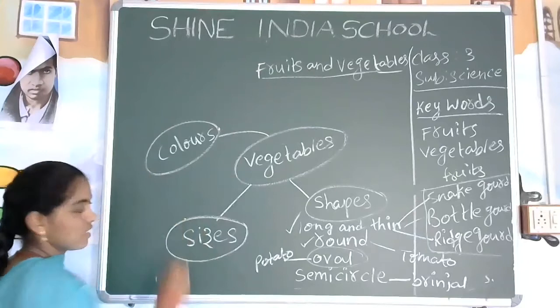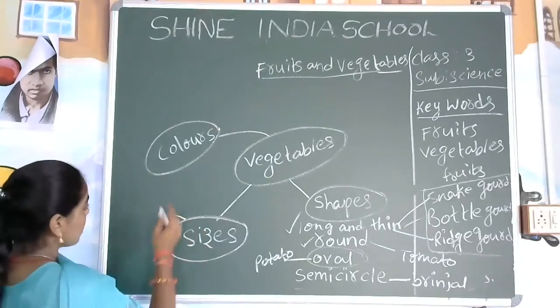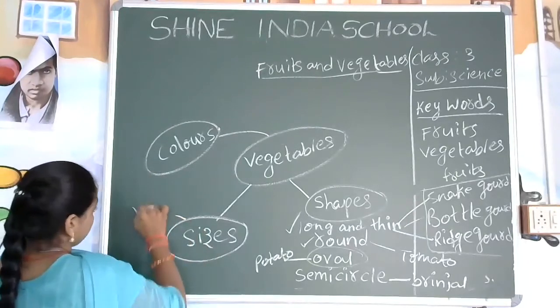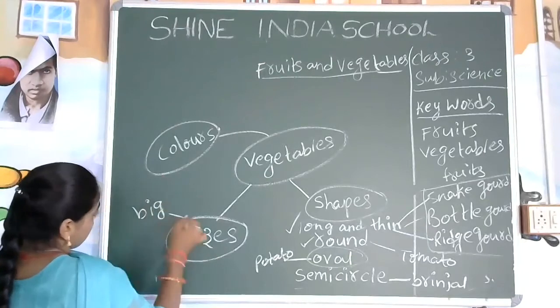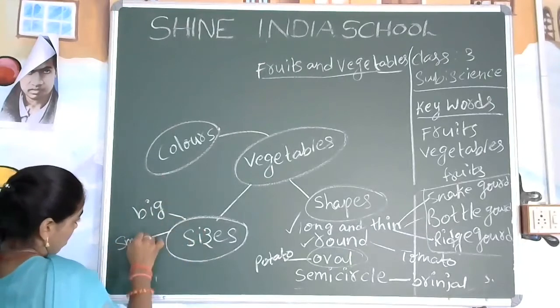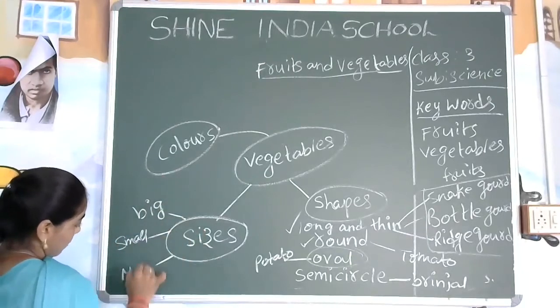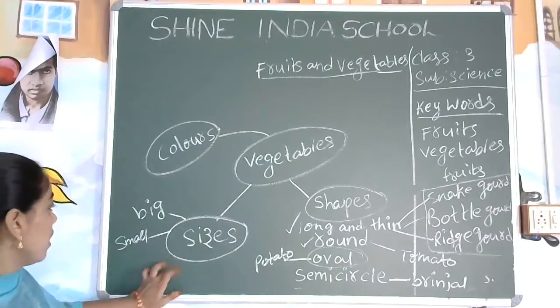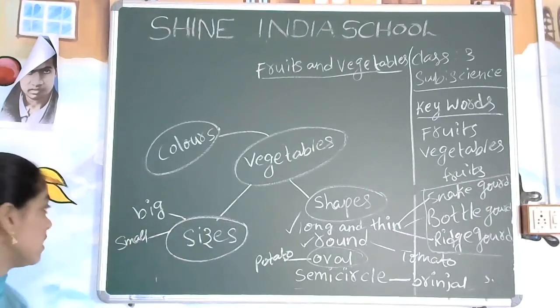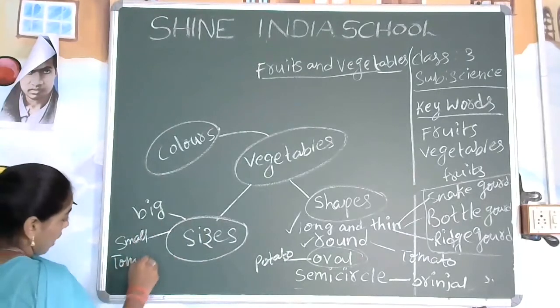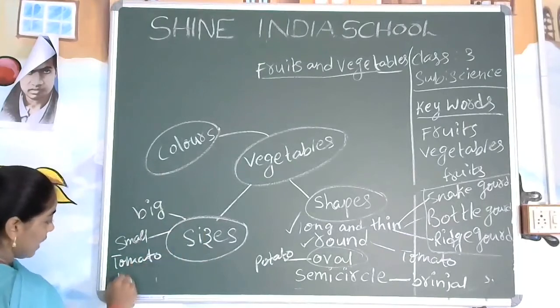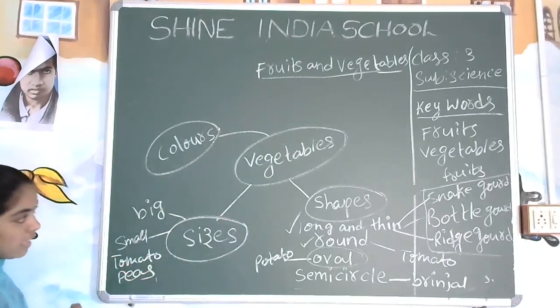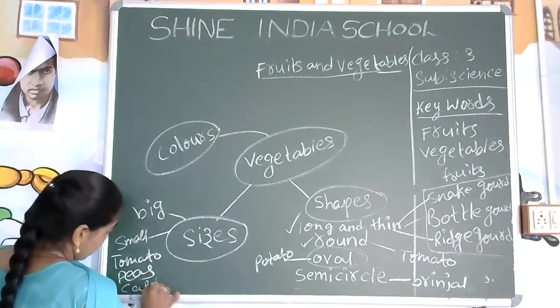Next, the sizes. For the sizes, some are big, some are small, some are medium. Small shape, see here, small shape means like tomato, peas. Next, what do we do there? Capsicum is also somewhat small in size.